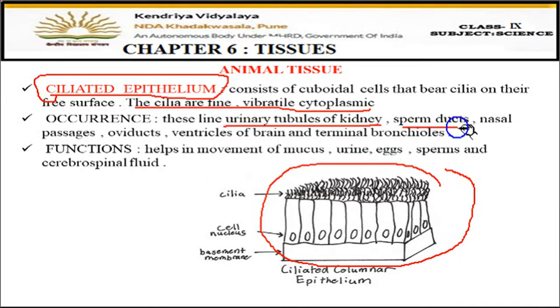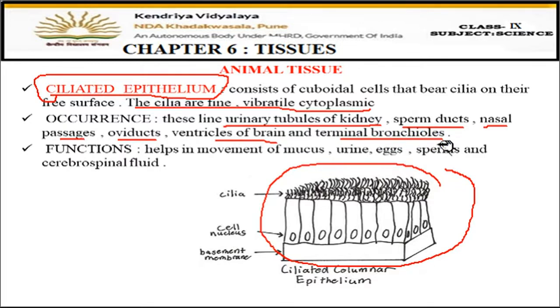Then in the sperm ducts, in the male reproductive organs. Then nasal passages in the nostrils, the space in between the nose. There you can see these types of cells. Then oviducts in the female reproductive organs also, then in the brain also, and in the terminal bronchioles.